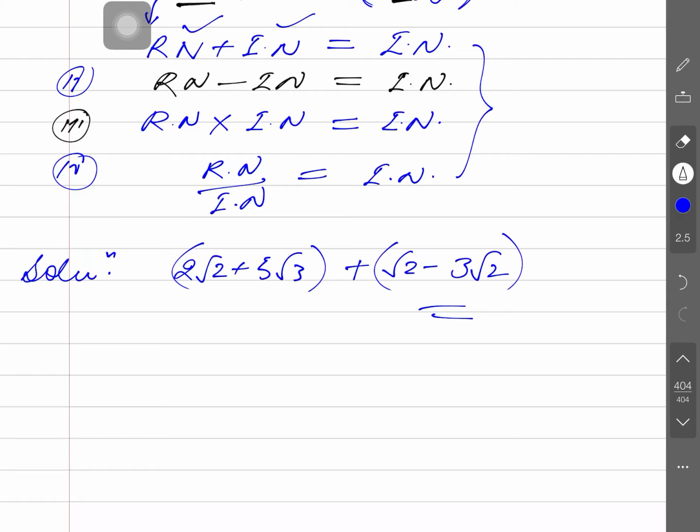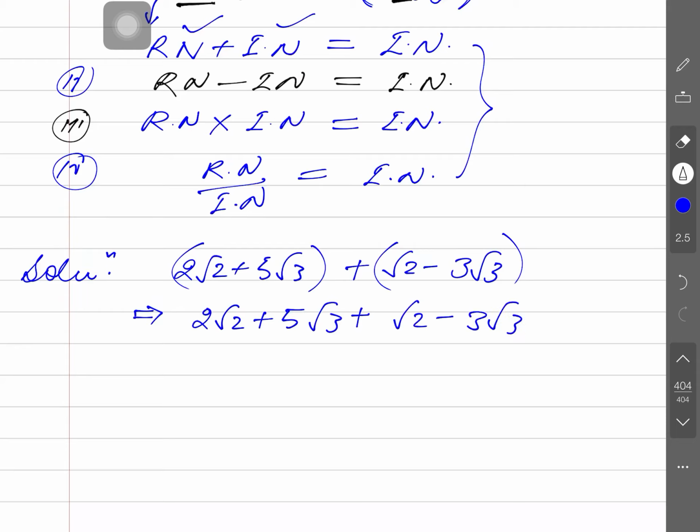It must be 3 root 3, because if it were 2, then they could be solved on their own. So what next? Have a look at the next addition. Next step, open the parenthesis: 2 root 2 plus 5 root 3 and furthermore root 2 minus 3 root 3.